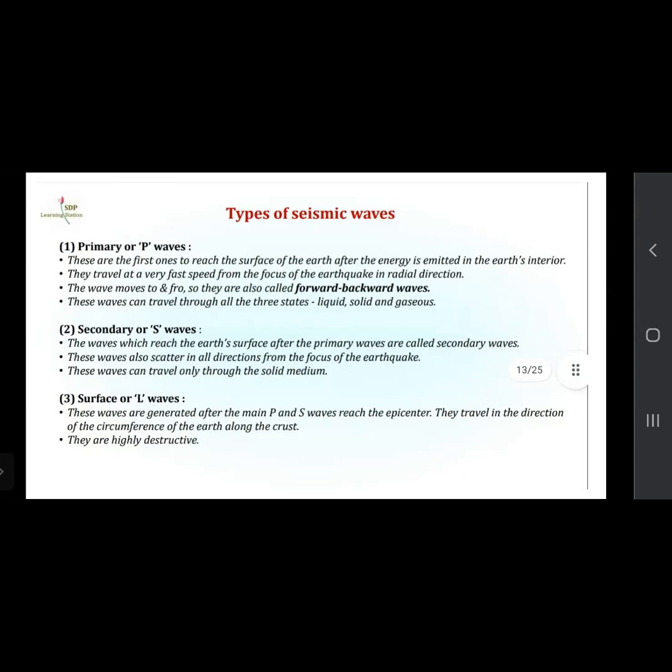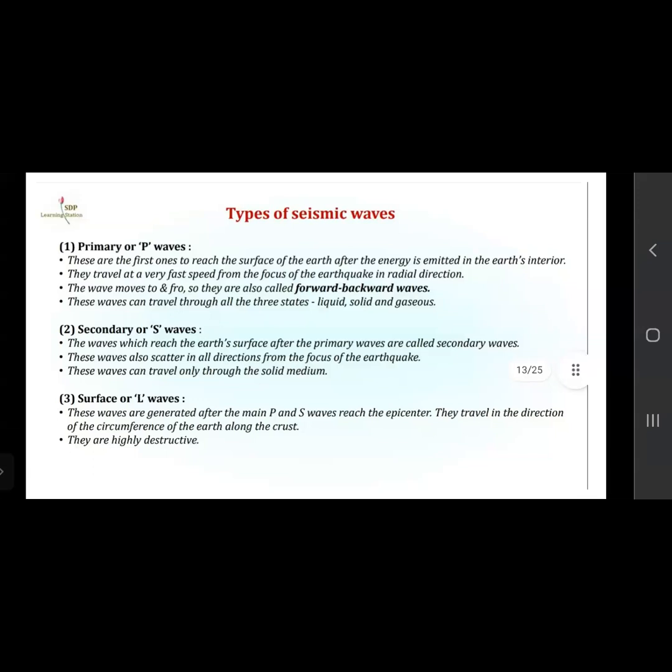The waves which reach the earth's surface after the primary waves are called secondary waves. So those waves which reach the earth's surface after the primary waves, the second number is of the secondary waves. Okay, first primary waves, then the secondary waves. So they are given the name secondary waves.